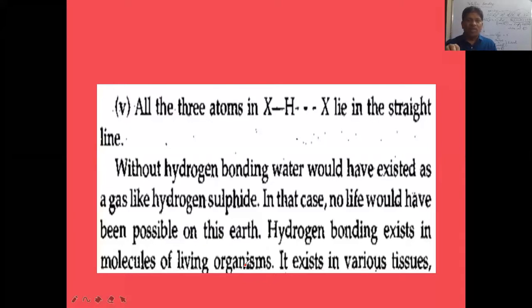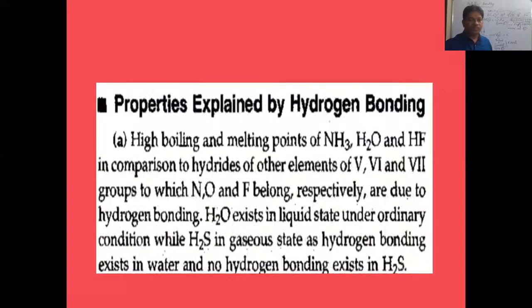Because of hydrogen bonding between water molecules, water exists as a liquid. As water exists as a liquid, life on the earth is supported. If H2O were not bonded by hydrogen bonding, in which state would H2O exist? Gaseous state. If H2O were a gaseous substance like H2S in the same group, we could not have water in the liquid state, and life could not exist. So hydrogen bonding is very important for supporting our life.